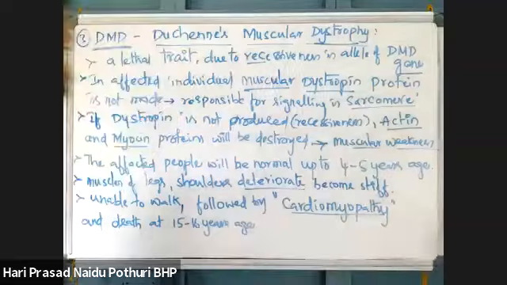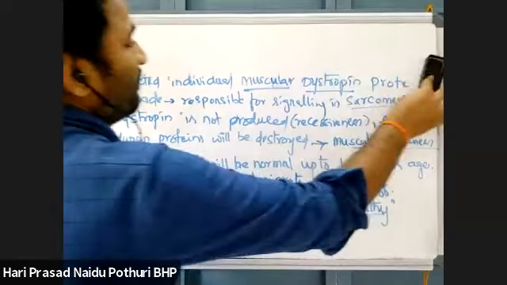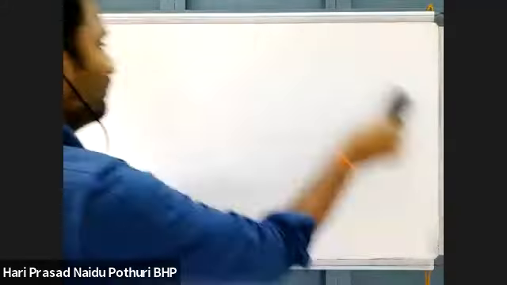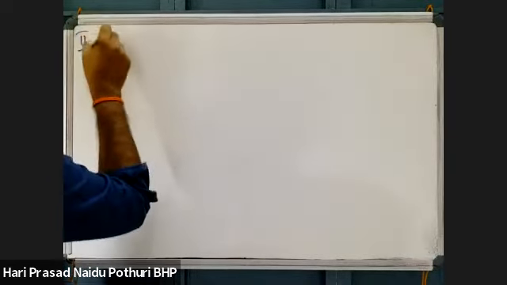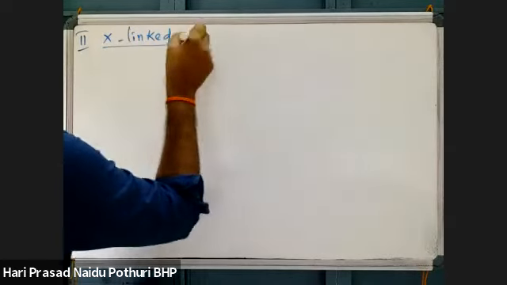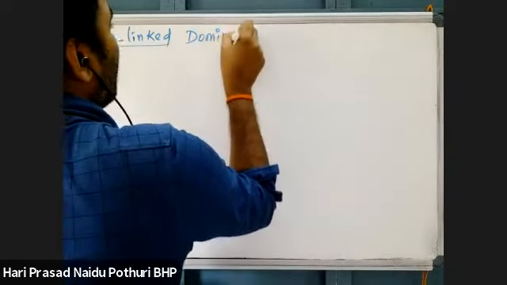Thank you. Next disorder. Second category: X-linked dominant.